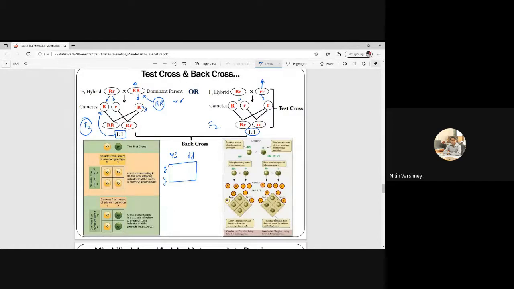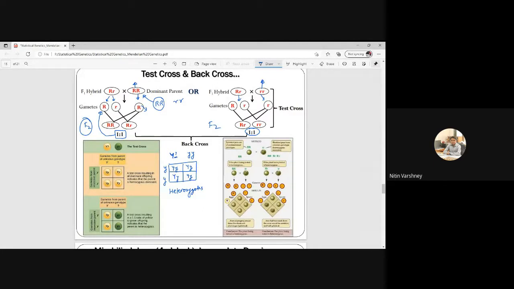So suppose my offspring are capital Y small y, capital Y small y, capital Y small y, capital Y small y. So by knowing these known offspring, suppose in the question it is given that all the offspring in a cross are heterozygotes, then they can ask which type of parent will be there.